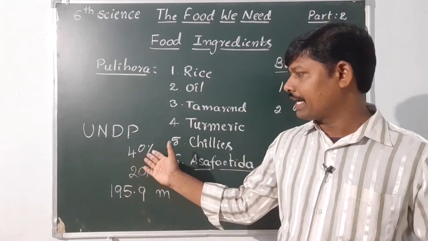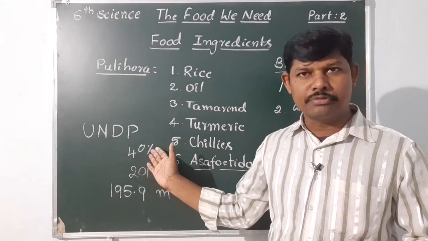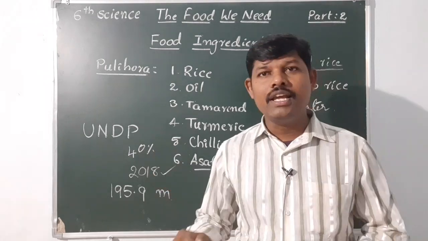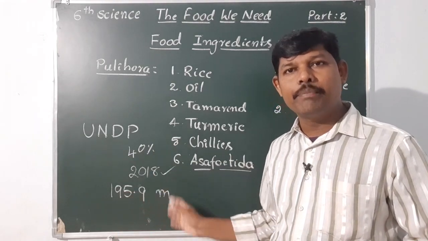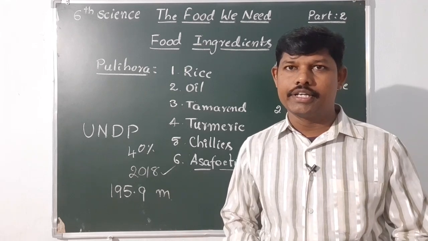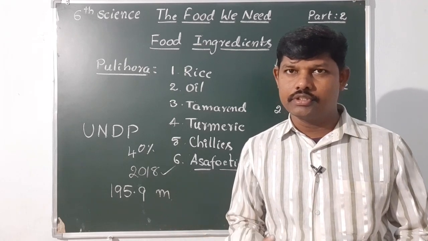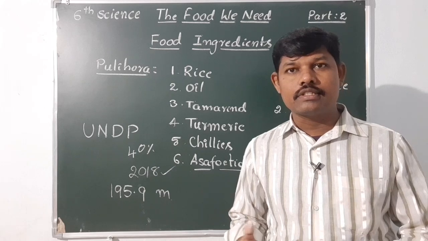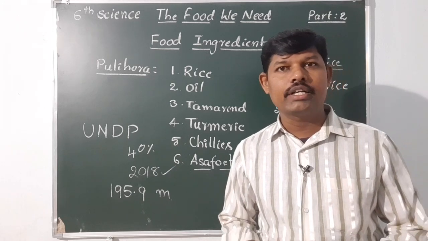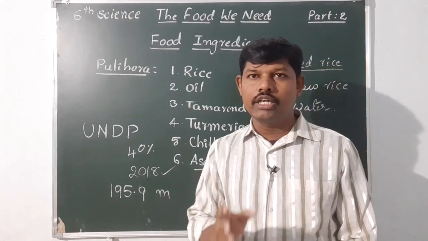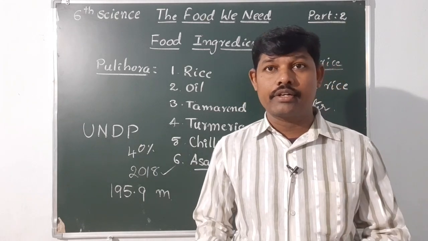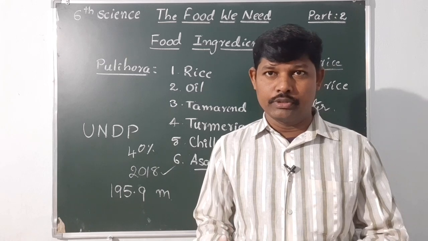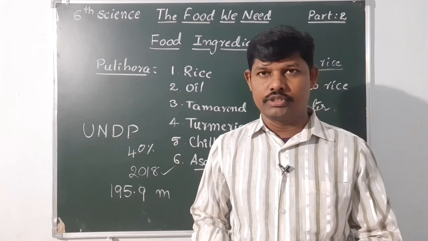So on one side 40% of the food is wasted. On the other hand, 195.9 million people are undernourished. They are suffering for food. See, this is the difference. So you have to keep in mind, don't waste food while you are eating. You have to take much care to preserve the food. You should not waste the food.